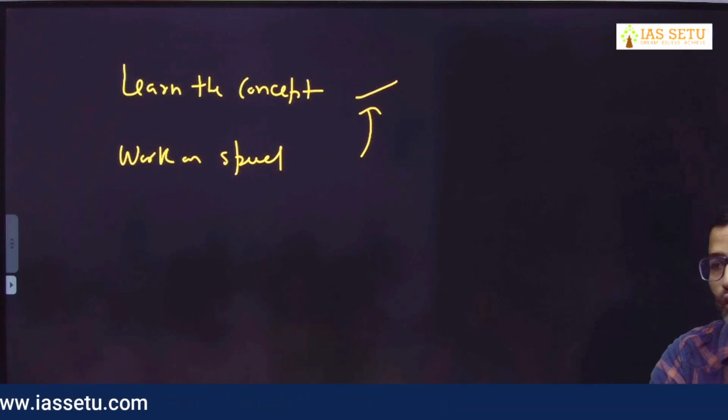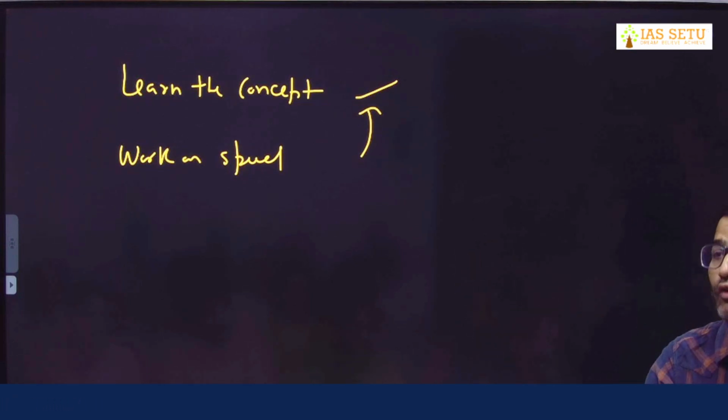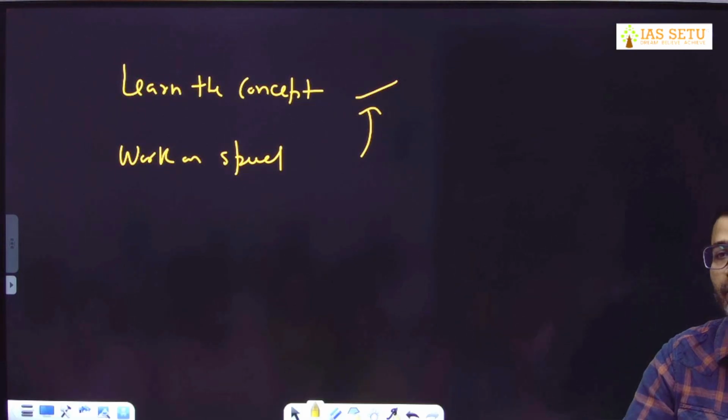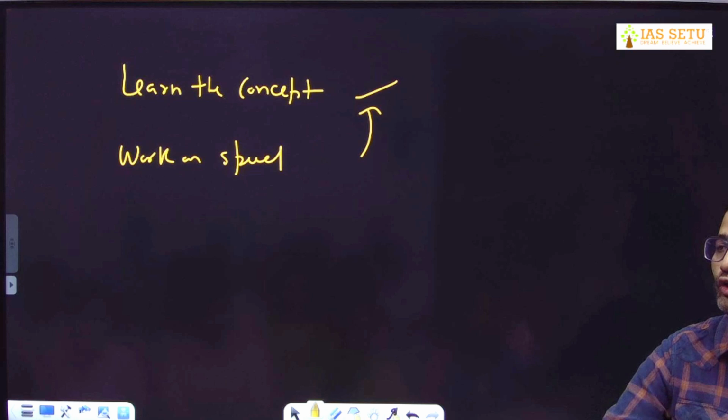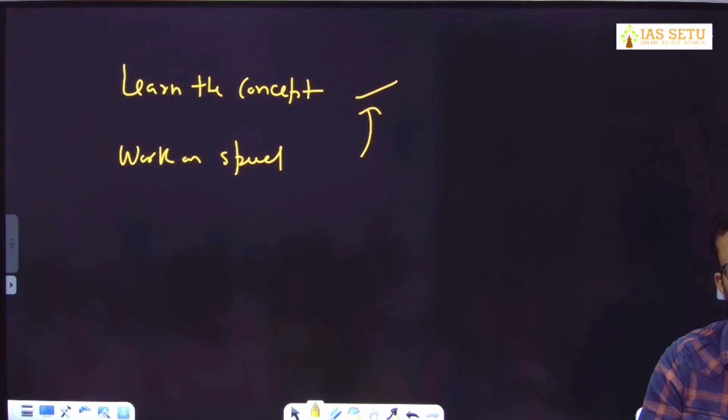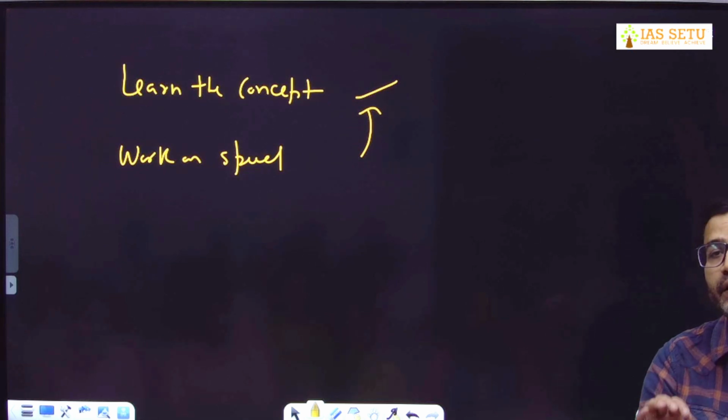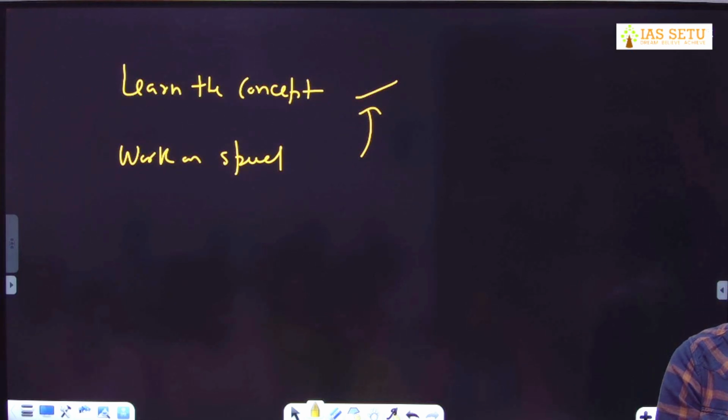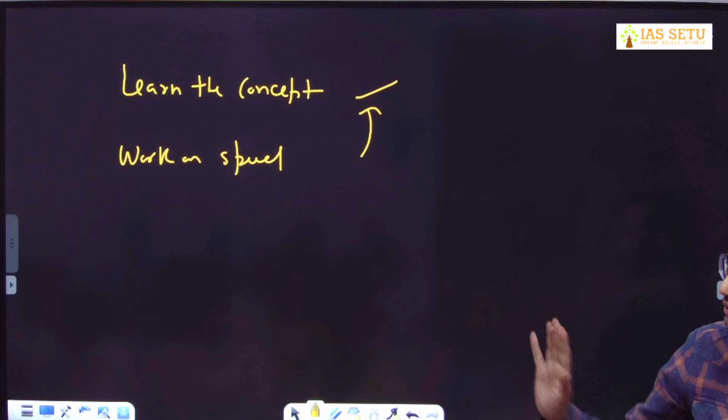So don't worry about speed right now. First learn the concept. When you do multiple practice, 5-6 questions on the same concept, speed you will get automatically. Otherwise, if you are worried about your speed and you are in a hurry, you will be careless. Then you will start making mistakes, which will create problems in the exam. Okay, you saw the demo, have you understood the point? It is just because of lack of practice that we are slow. Keep this in mind.